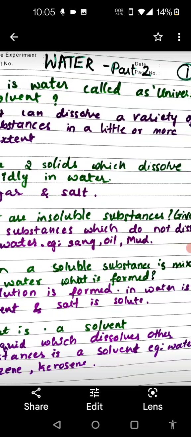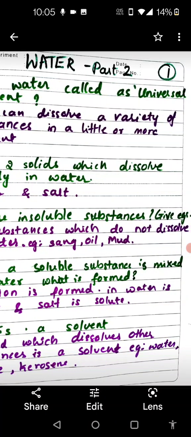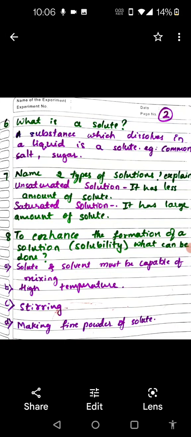A liquid which dissolves other substances is a solvent. Examples are water, benzene, kerosene. Yes. Now, what is a solute then? A substance which dissolves in a liquid is a solute. Examples of these are common salt and sugar. Now, tell me which are the two major types of solutions?